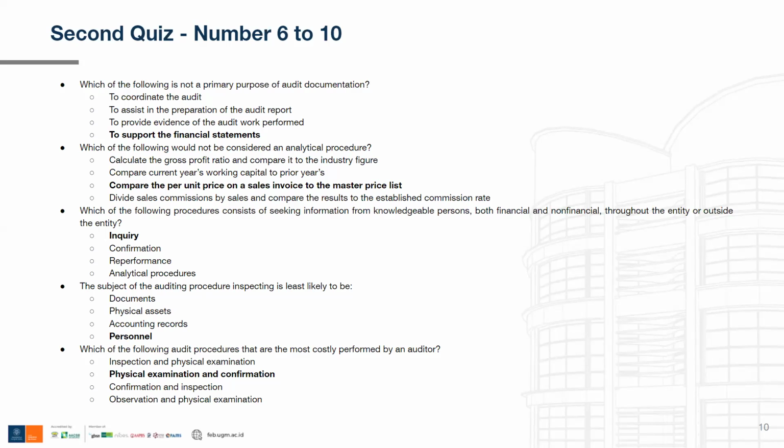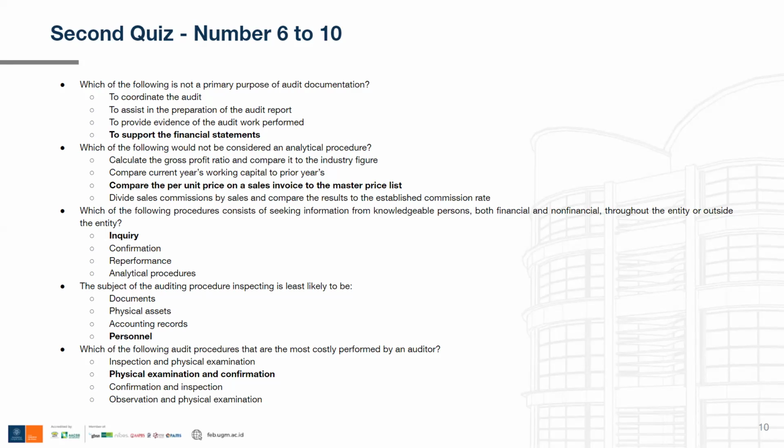Now, the last question is which of the following audit procedures is the most costly to be performed by an auditor? Inspection and physical examination is the first option. Inspection by itself is not expensive because in doing the audit, of course, the auditor must go to the client's office and there are no additional charges or expenses that auditors incur when they inspect some documents. So it is not expensive per se. So this option is out of the question.